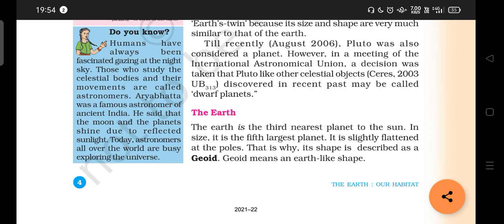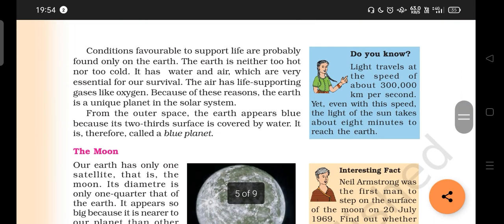Now on this planet, that is Earth, the conditions are very, very suitable and favorable to support life. That's why we are living here. It is neither too hot nor too cold. Moderate climate, so easily people can live here. We have enough water, air, and everything that is very essential for life. And also we have the life-supporting gas oxygen on Earth. Because of these reasons, we call Earth the unique planet in the solar system. Unique means one and only, which can support life.